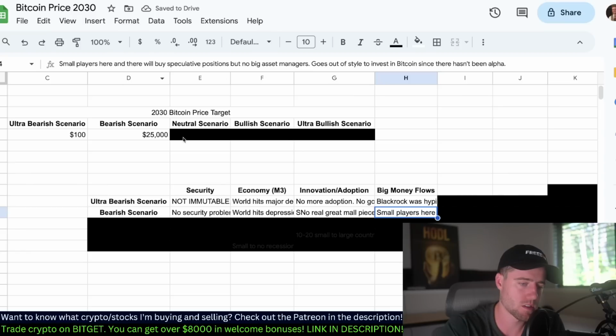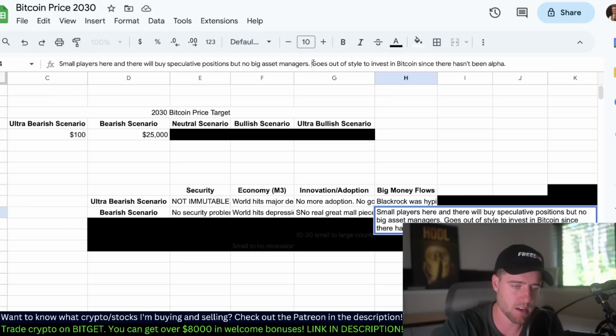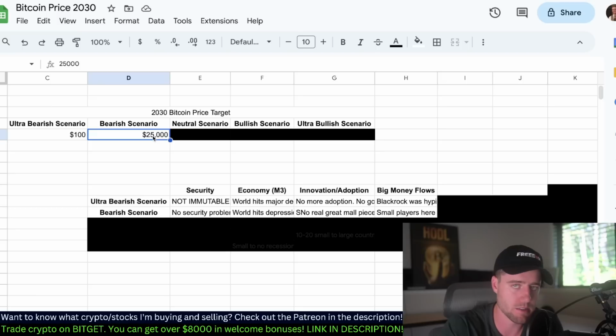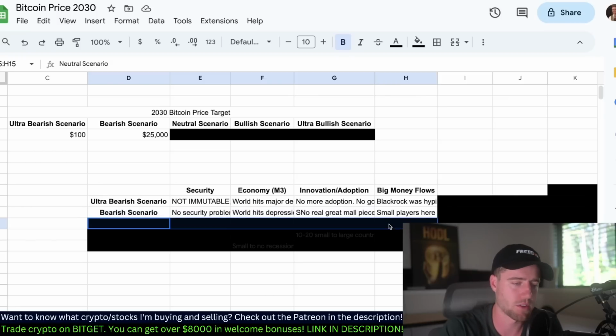Small money flows, or big money flows. Small players here and there buy speculative positions, but no big asset managers, not like BlackRock or Fidelity. It goes out of style to invest in Bitcoin because there hasn't been any real alpha. So people don't talk about it. People aren't excited to invest in it. It's thought of as gold or something like that, where only old people do it, but old people don't want to do it. So it's just this really bearish scenario. I don't think this is likely either. I'd say there's under a 5% chance of this happening, but I have to throw it out there.